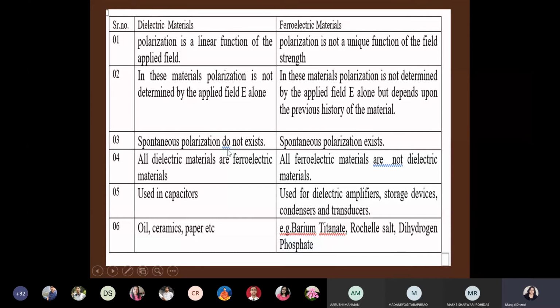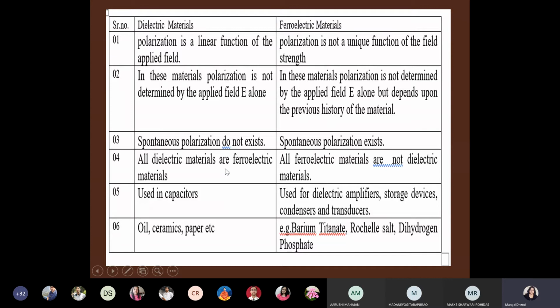Now, in dielectric material spontaneous polarization does not exist, but in ferroelectric material spontaneous polarization exists. Actually, ferroelectric materials are a type of dielectric material only, but when we say ferroelectric, it is somewhat different from dielectric, with additional properties.